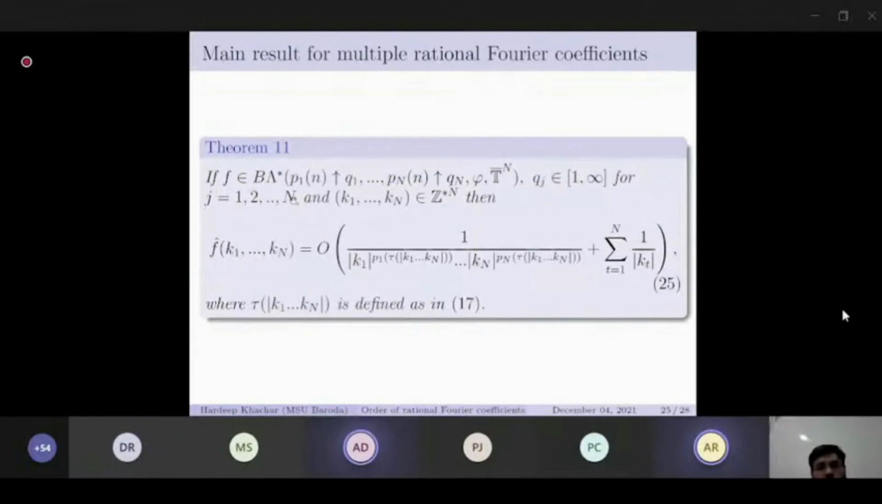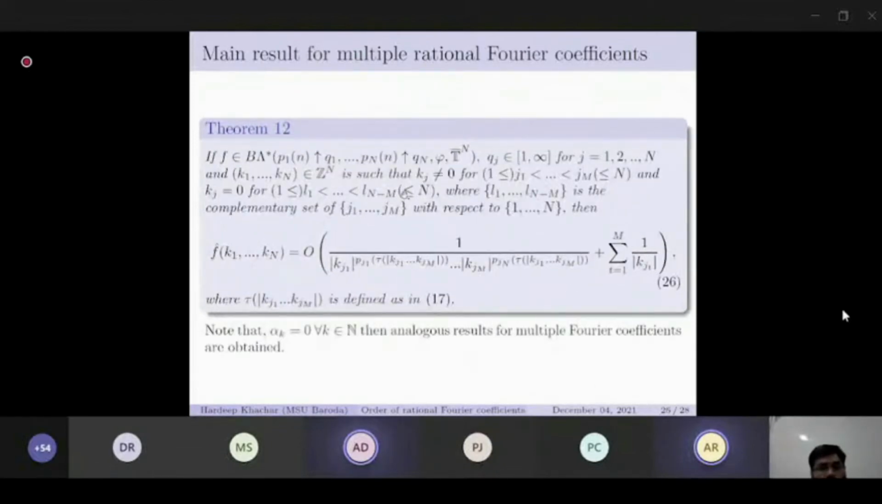If f is of Φ Λ* bounded variation, then the order of f hat at (k1, k2, ..., kn) is of order 25. If f is of Φ Λ* variation and (k1, k2, ..., kn) belongs to Z^n such that kj is not 0 for 1 ≤ j1 up to jm, and kj equals 0 for l1 up to l(n−m), where l1 up to l(n−m) is the complementary set of j1 up to jm with respect to 1 to n, then we say that f hat at (k1, ..., kn) is of order as given in 26.